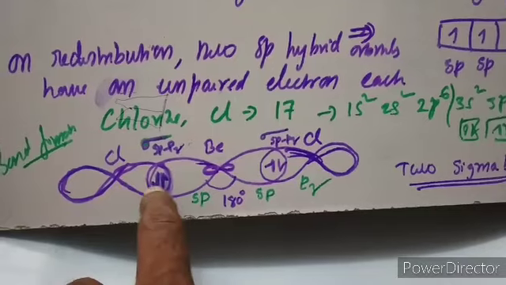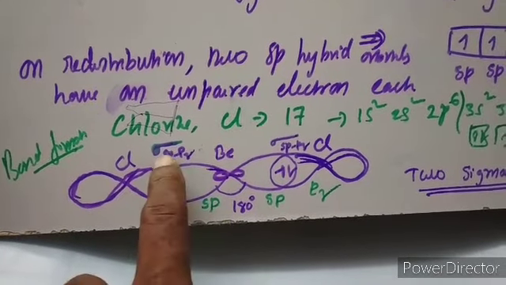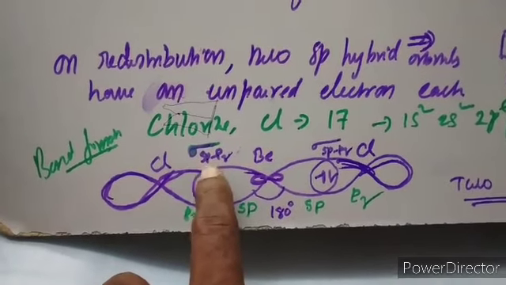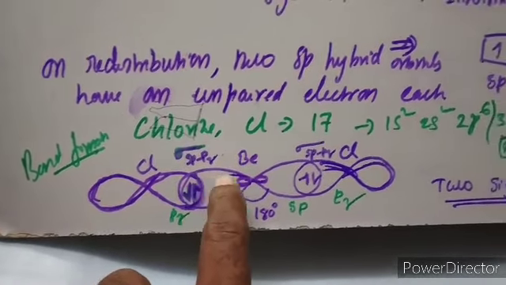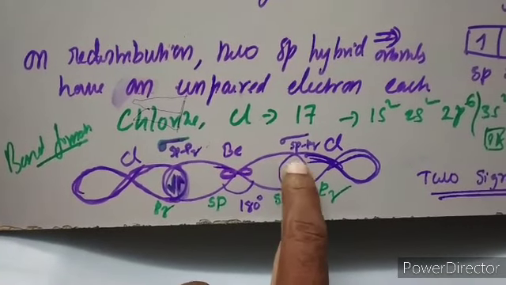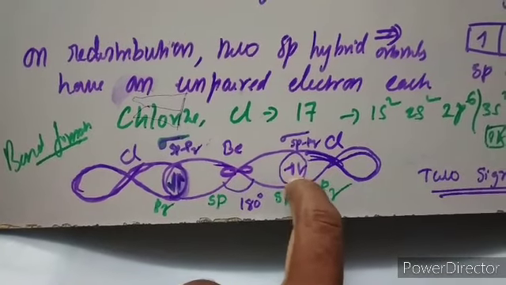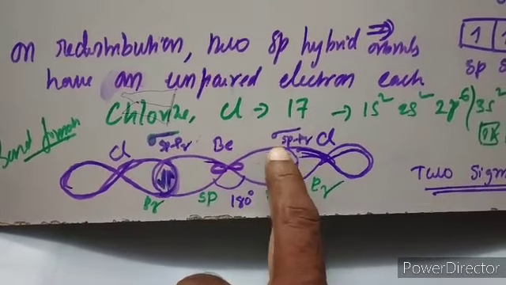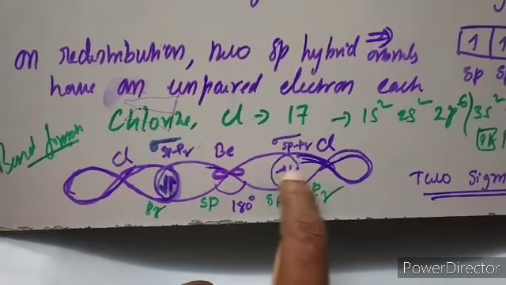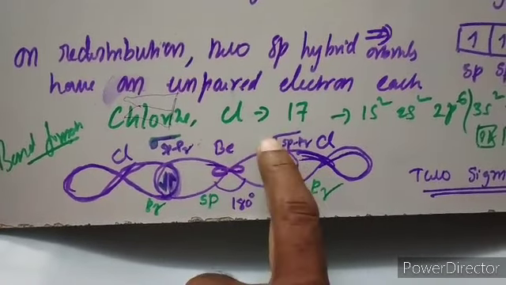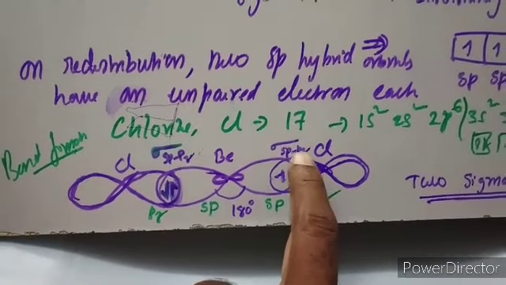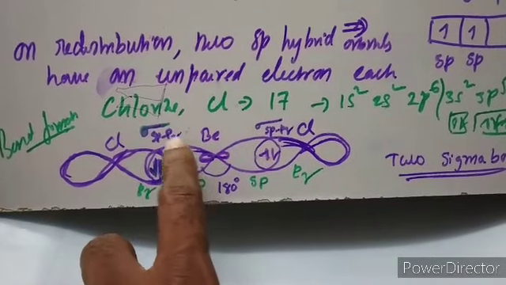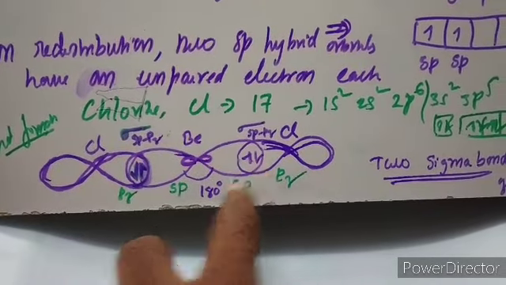This bond happens along the internuclear axis. Therefore this is a sigma bond. This is sp and this is pz, sigma sp-pz, and here the bond is also formed between pz and the sp hybrid orbital. So there is a sigma bond, meaning overlapping along the internuclear axis. So sigma sp-pz. Totally there are 2 sigma bonds, one with this chlorine, another with this chlorine.